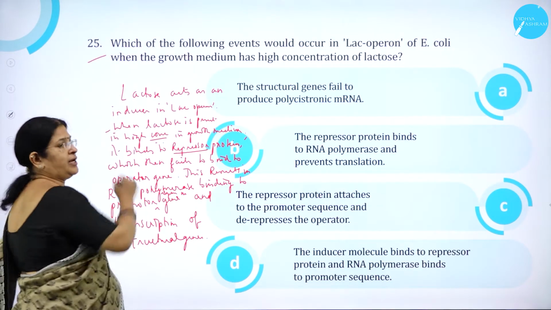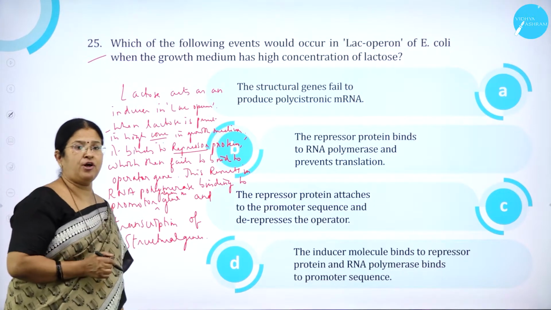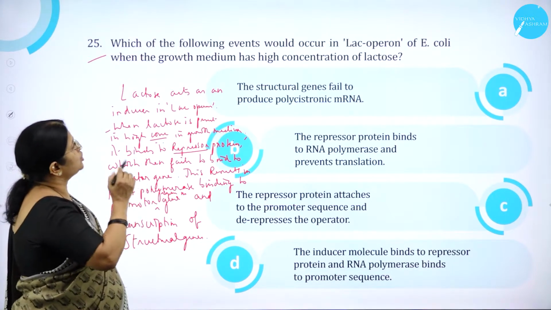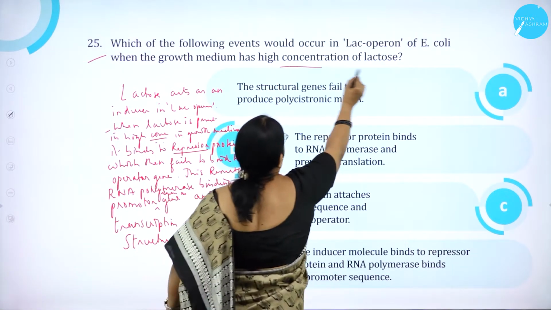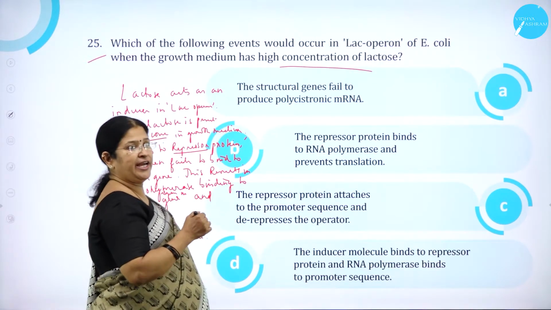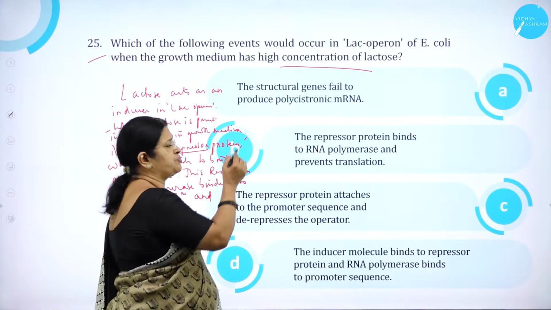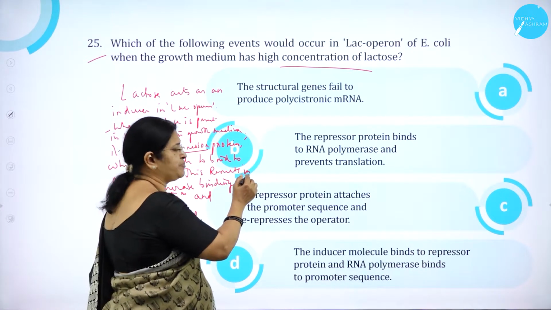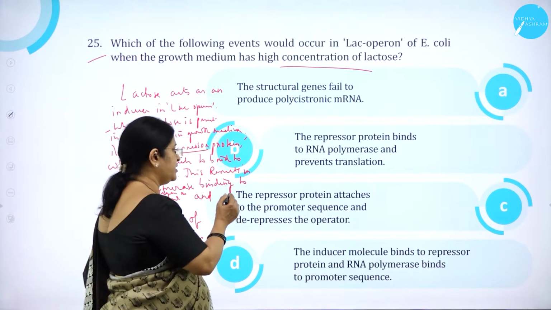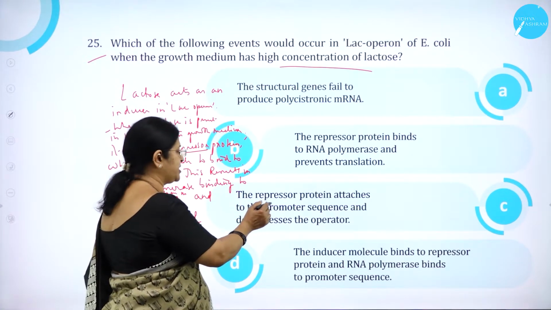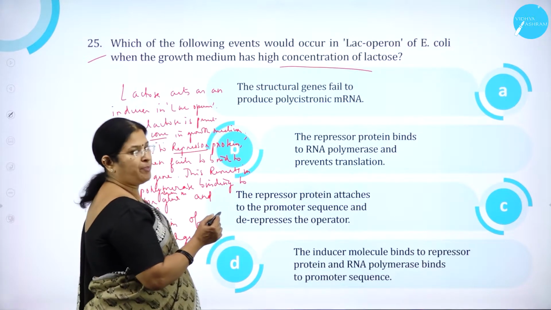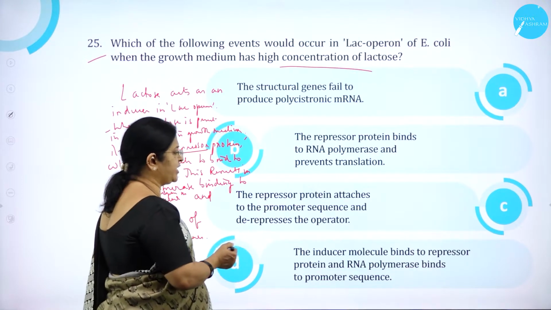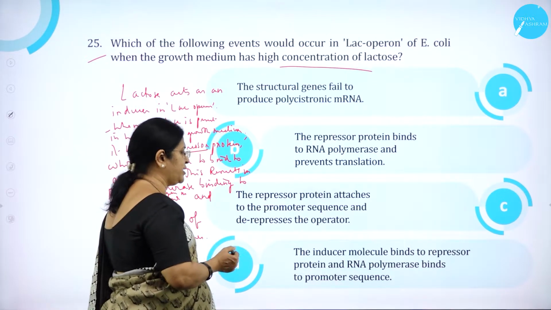Moving on to question number 25. Which of the following events would occur in the lac operon of E. coli when the growth medium has a high concentration of lactose? Option A, the structural genes fail to produce polycistronic mRNA. Option B, the repressor protein binds to RNA polymerase and prevents translation. Option C, the repressor protein attaches to the promoter sequence and de-represses the operator. Option D, the inducer molecule binds to repressor protein and RNA polymerase binds to promoter sequence.